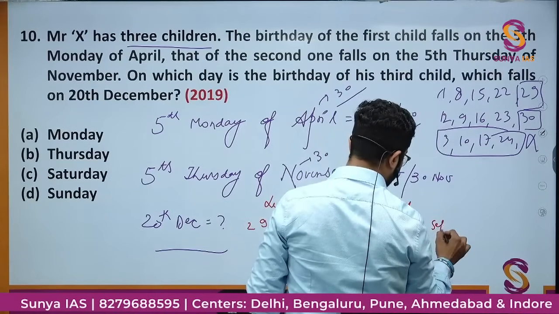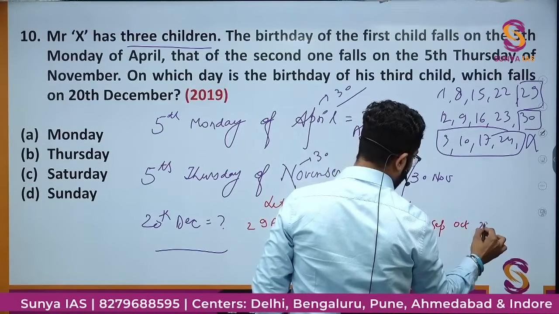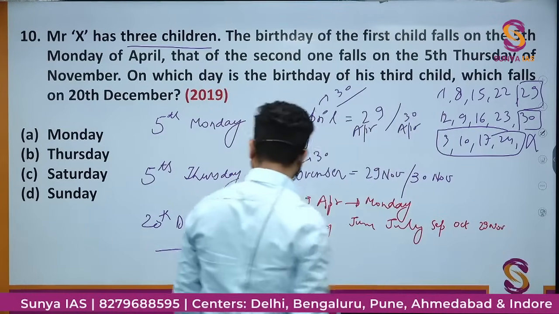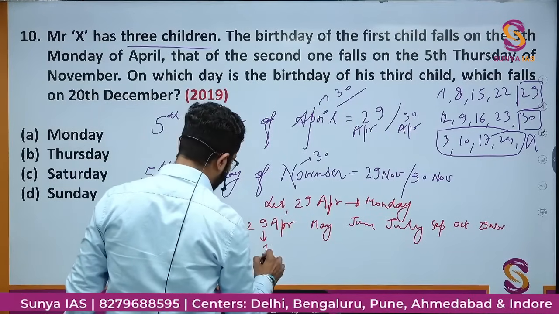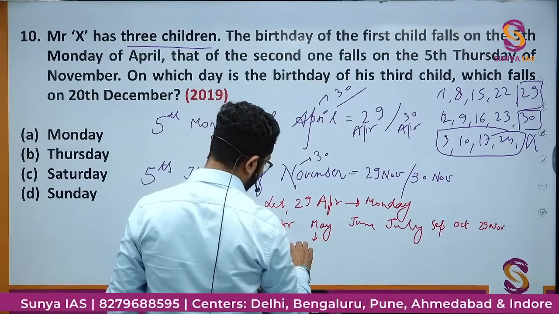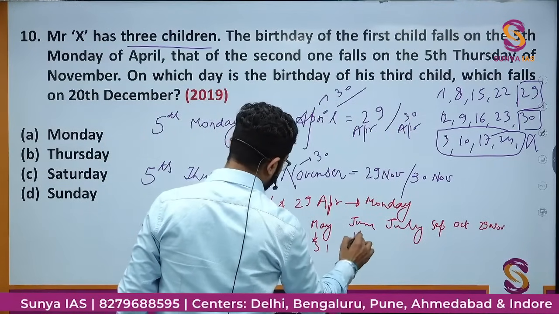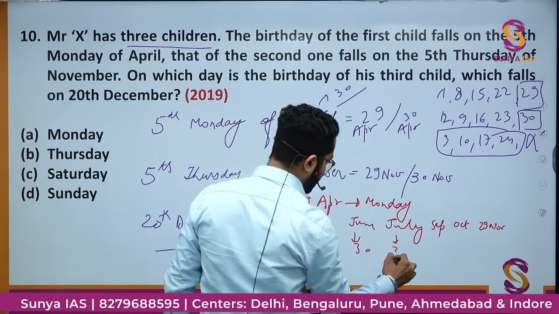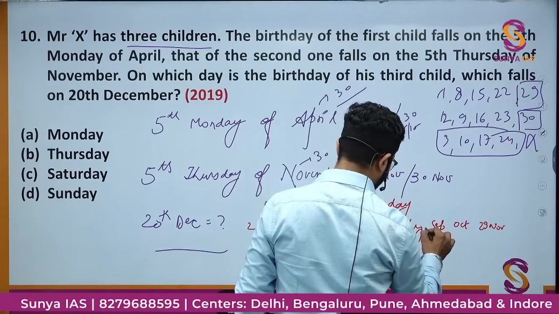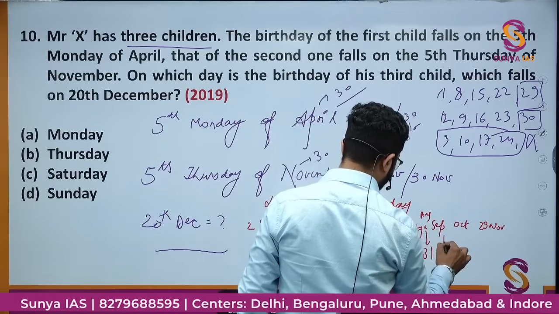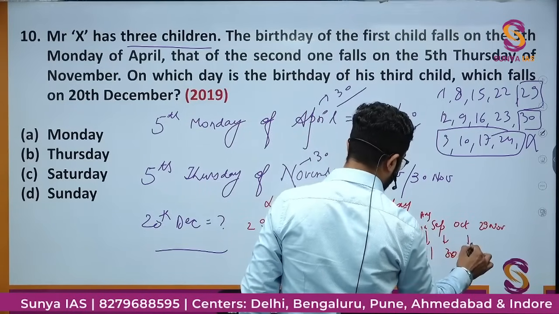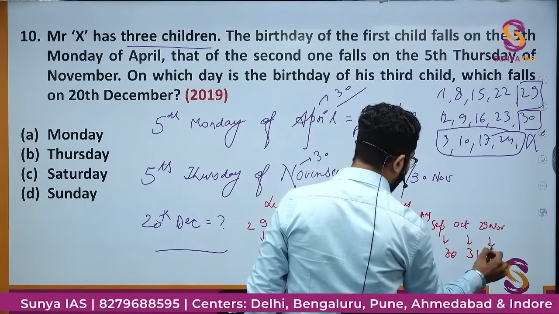July, September, October, 29th November I need to find. So 29th April, so there is only one day left in April. May has 31 days, June 30, July 31, August is left. August will be having 31 days, September 30, October 31, and 29th November, let's say I'm calculating, then it would be 29 days.